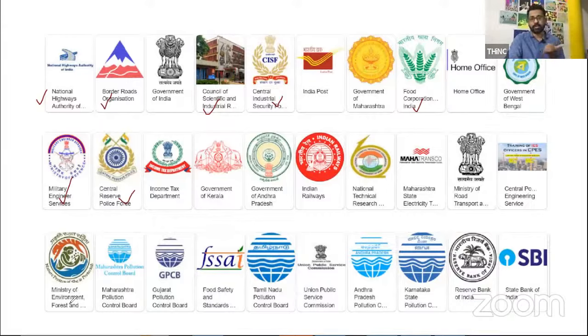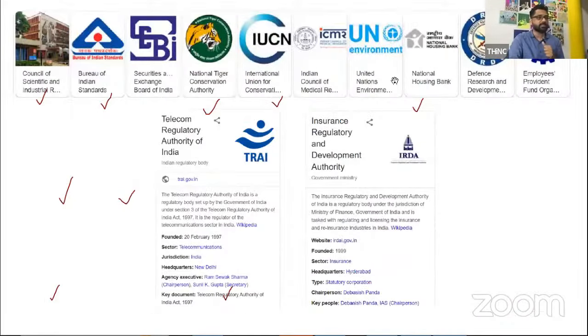MoEFCC, Ministry of Environment, Forest and Climate Change. That is again something that's important. FSSAI, again important. So some of these, please note the full forms. They're not going to ask the same thing again, so they're obviously going to change it and ask. BIS, Bureau of Indian Standards. SEBI, Securities and Exchange Board of India. If anyone is into trading, the share market, or has seen Scam 1992 of Harshad Mehta, then you might know it.